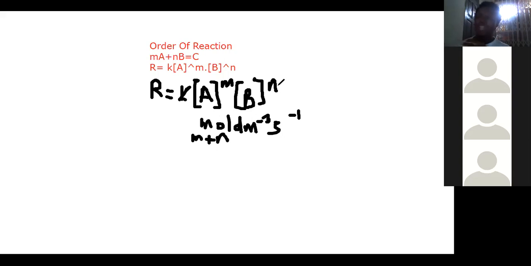Note this one: if in a reaction, changing the concentration of one of the reactants does not affect the rate of the reaction, then the order of the reaction is 0. So for instance, if I change the concentration of this and it doesn't affect the rate, then the order of this is 0. However, if I double this and it also doubles the rate, then the order of this one is 1. If I change this and it quadruples the rate, increasing it by 4 times, then it's second order.